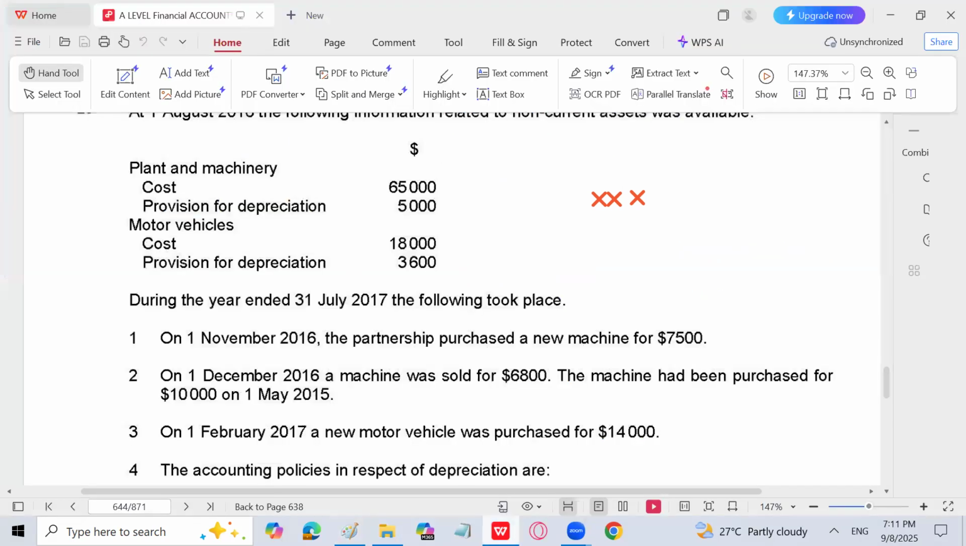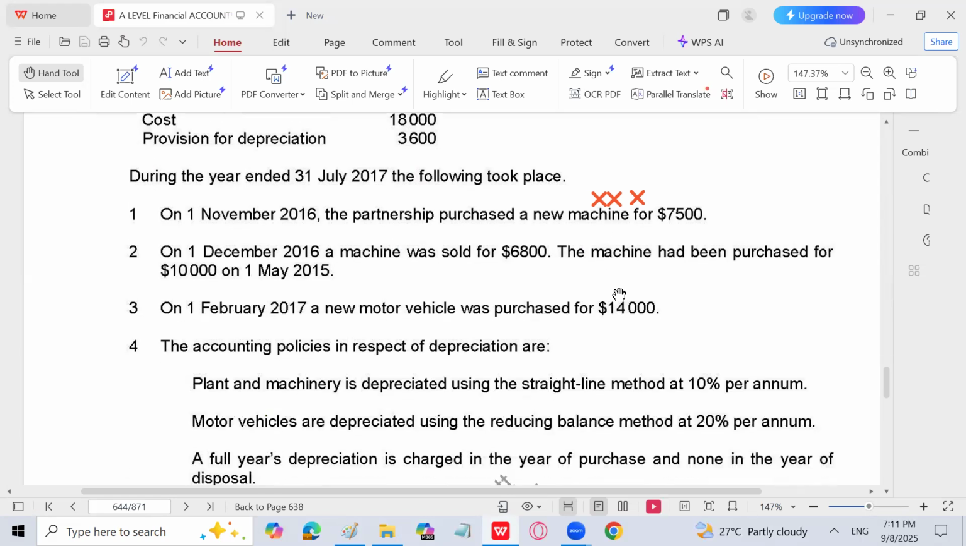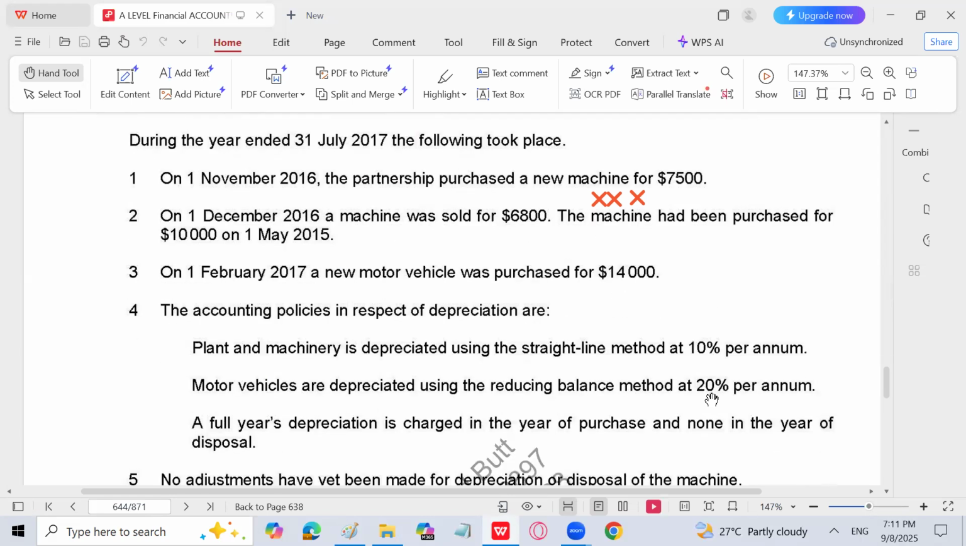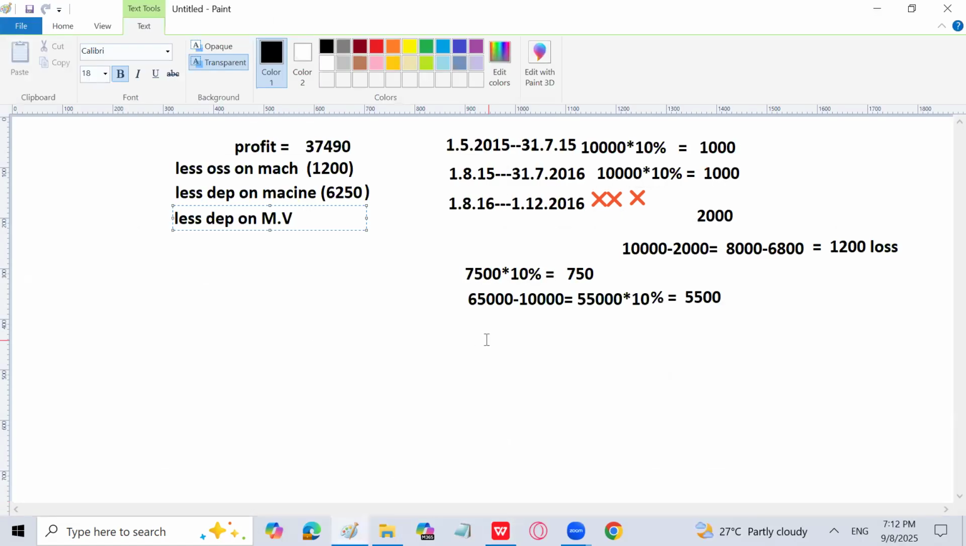Yes. We haven't sold any motor vehicle yet, but we have purchased a new motor vehicle for 14,000 on 1st February. And again, the motor vehicle depreciation is going to be charged under reducing balance method at 20% per annum. But a full year depreciation is charged in the year of purchase and none in the year of disposal. Annual basis is being used. So that is quite simple. But reducing balance method is still there. So 1st February, we have purchased new motor vehicle for 14,000. So we'll calculate depreciation 14,000 multiplied by 20% for the whole year. That is 2,800.